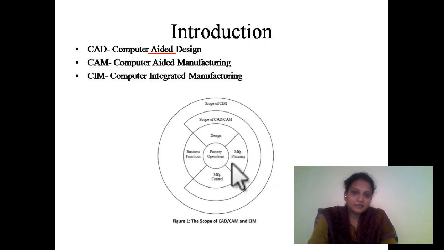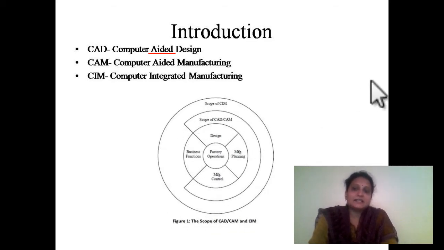So if you look at the figure here, see, designing, manufacturing planning and manufacturing control. Till here, these three operations will come under the scope of CAD/CAM. Okay, now if the business functions are also included in this, then this CAD/CAM along with the business functions is called computer integrated manufacturing.